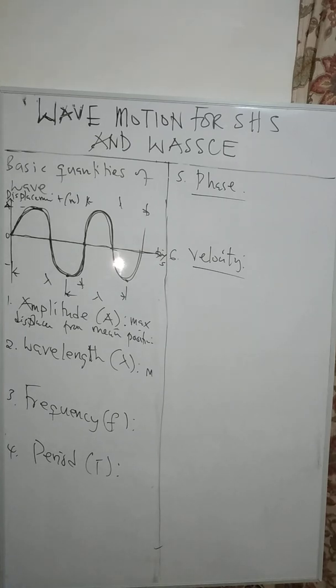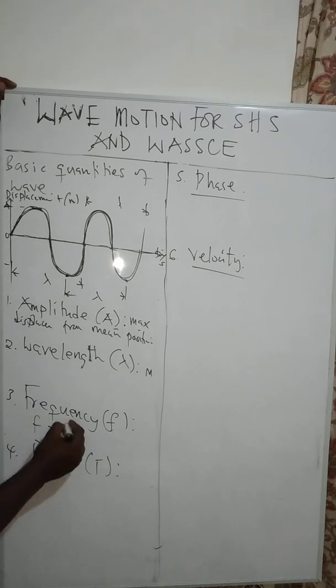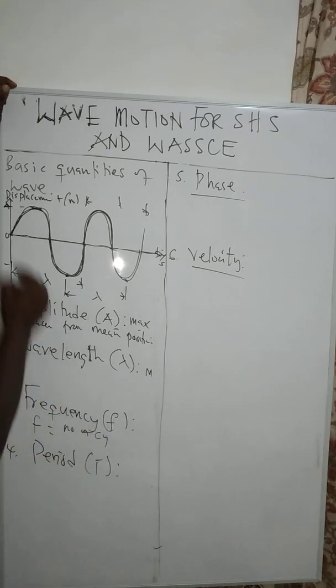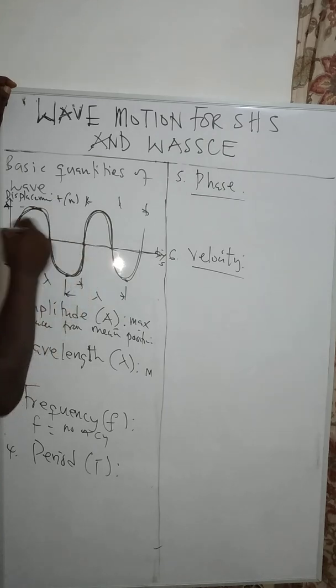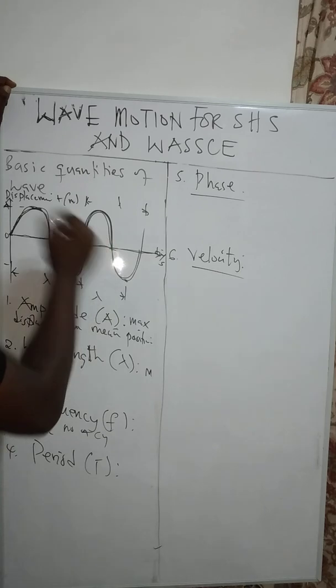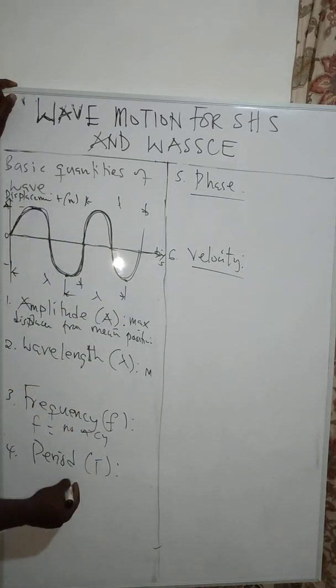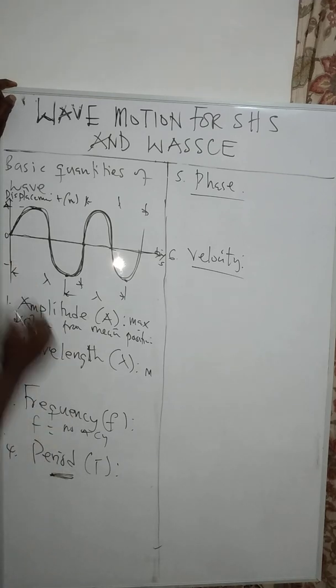The frequency. The frequency is the number of complete cycles in a time of what? 1 second. So the frequency f, small f, is number of cycles. So assuming it is going here, this is 1 cycle, this is 2 cycles. So all the number of cycles that we can have in a time of 1 second is what we call the frequency. And then the period T is the time taken to complete one full cycle of oscillation.